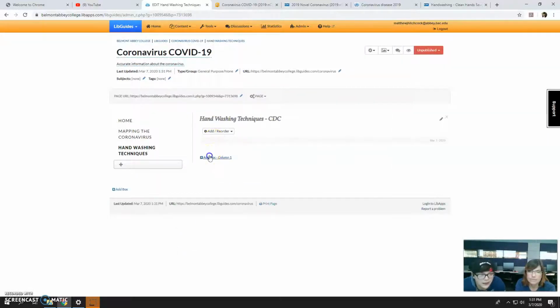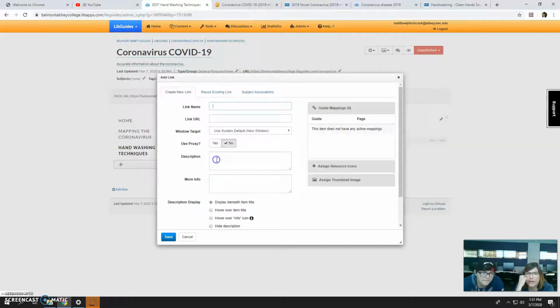Save. Add box. Wait, no, not add box. Okay, so here you want to add a media widget. I think you still just copy the link. Unless you have the embed for the video, then you can use the media widget. But since we just have the link, we'll just insert our link there.